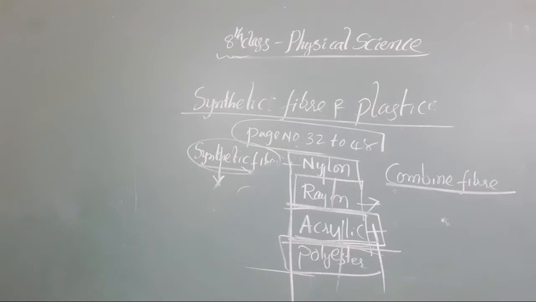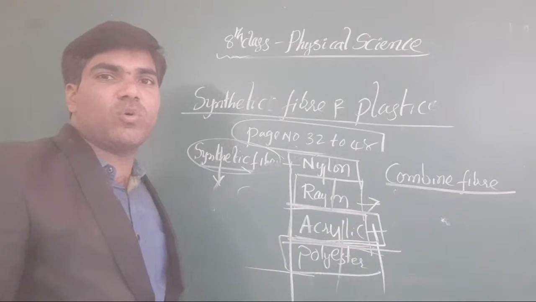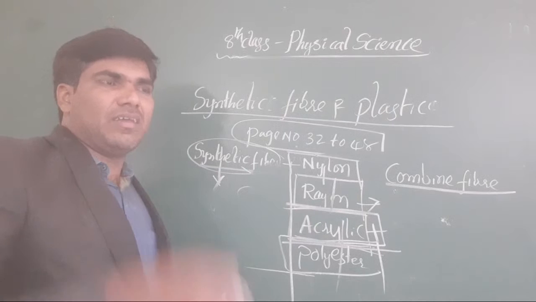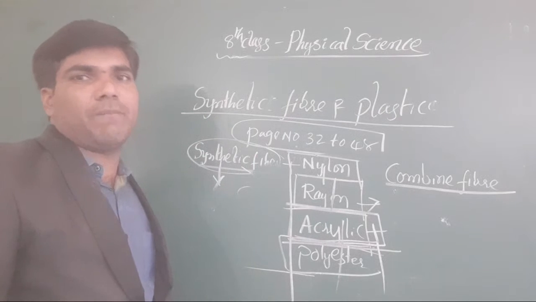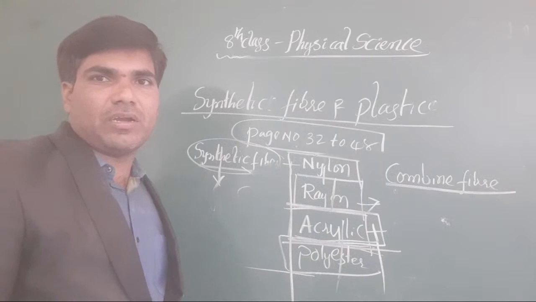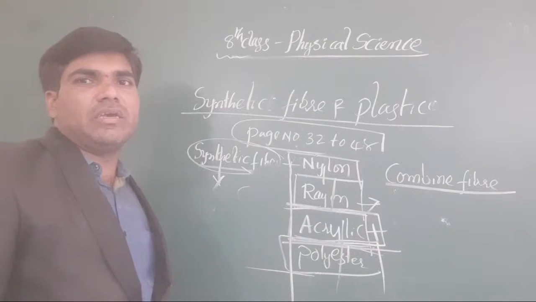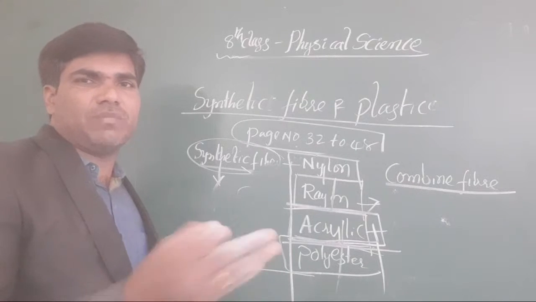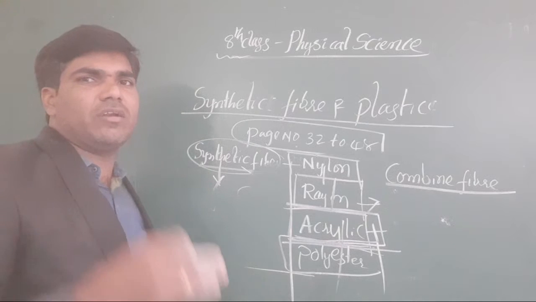Polyester is a very important material, not only for the preparation of fibers. It is also used in the industry for making bottles, as well as boxes in the plastic industry. It is popularly known as terylene. Terry plus cotton becomes terry cotton, and terry plus wool is called terry wool.